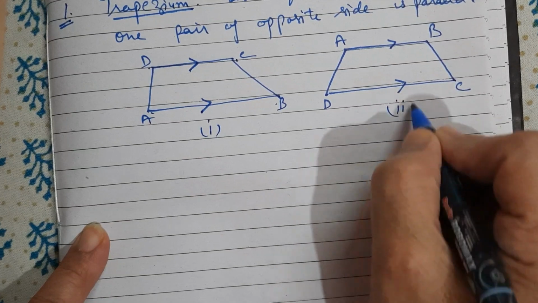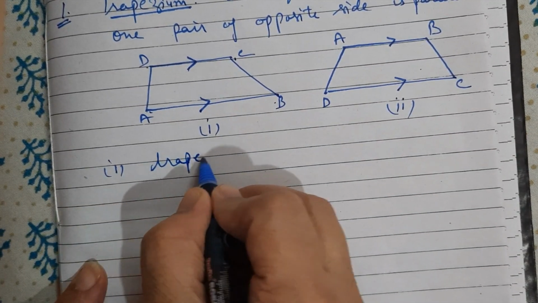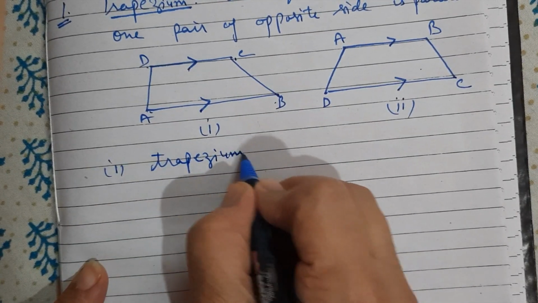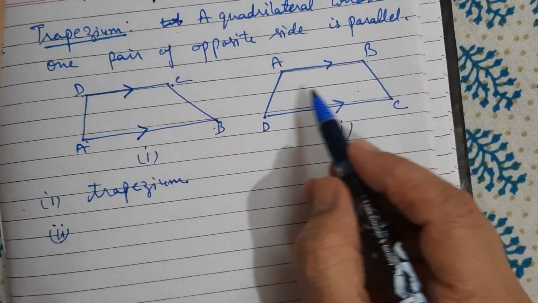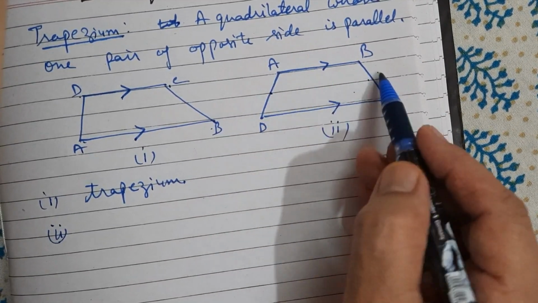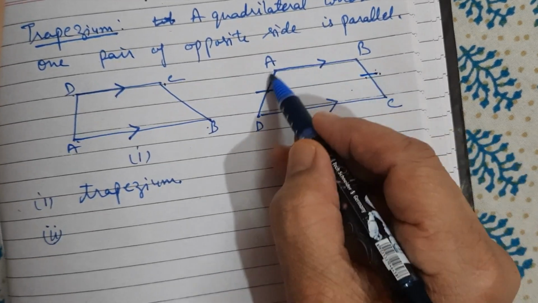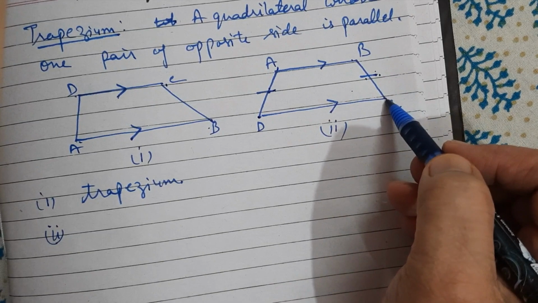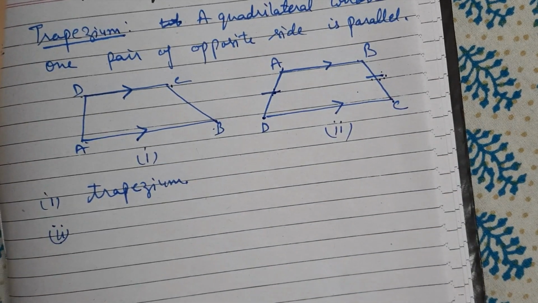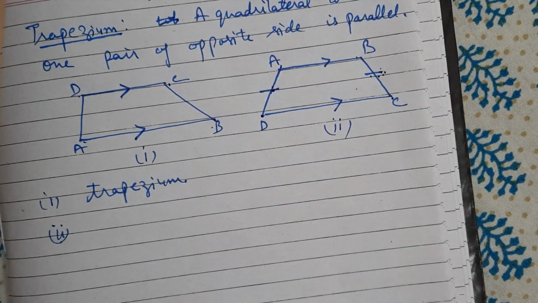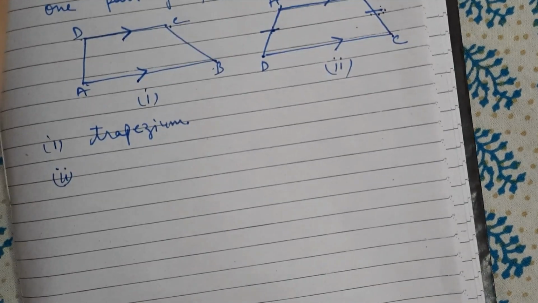These two sides are known as non-parallel sides. If the non-parallel sides are equal, suppose the length of AD is equal to the length of BC, then the trapezium is known as an isosceles trapezium.